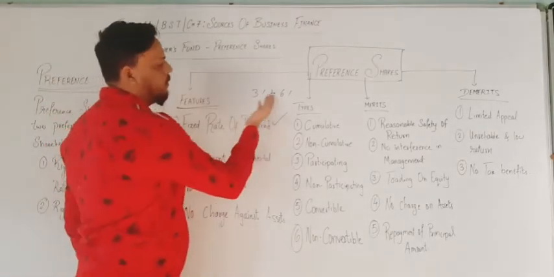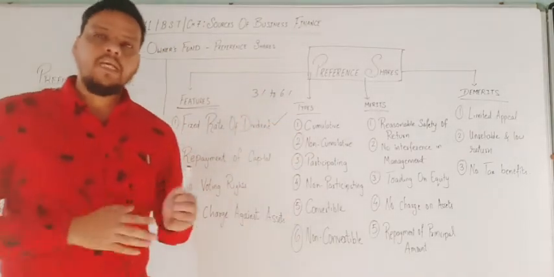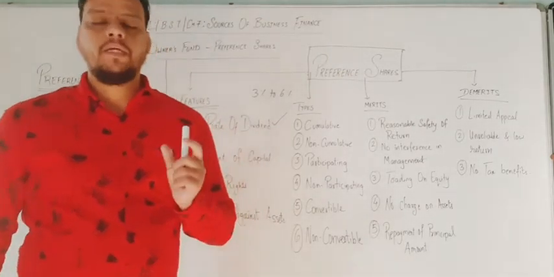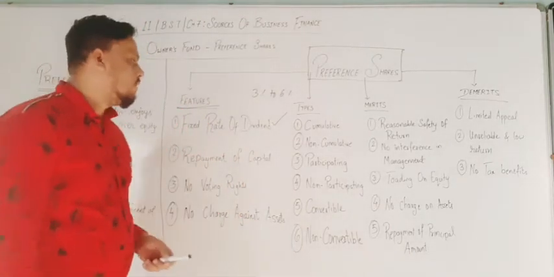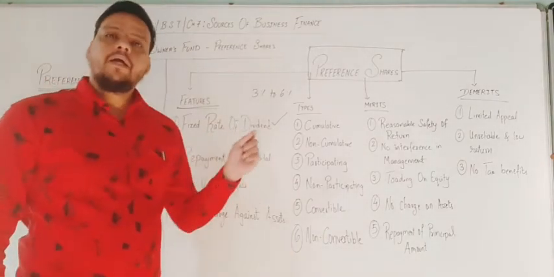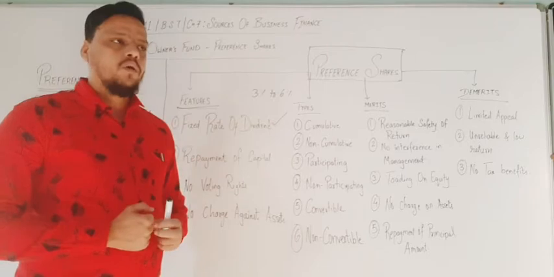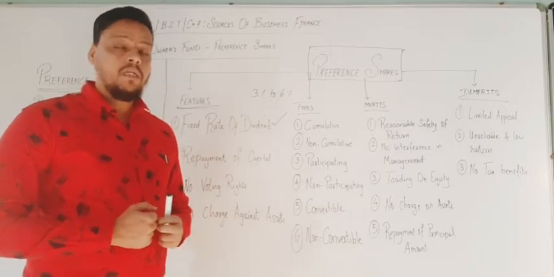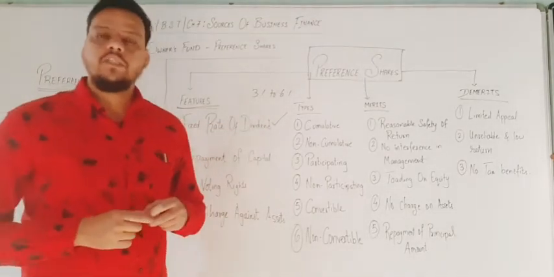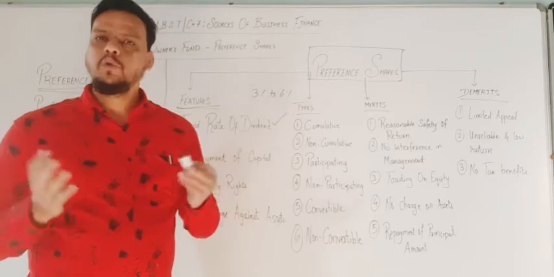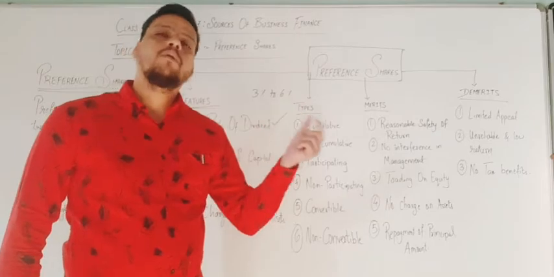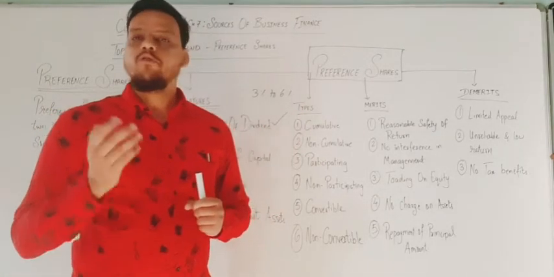It depends on the organization how much the rate of dividend is fixed for preference shareholders. Normally the dividend is lower compared to equity shareholders. Equity shareholders enjoy huge dividends if the company makes huge profits, but here the dividend is fixed. If the organization makes huge profit, preference shareholders do not benefit from it. They get only a percentage of the amount they have invested.